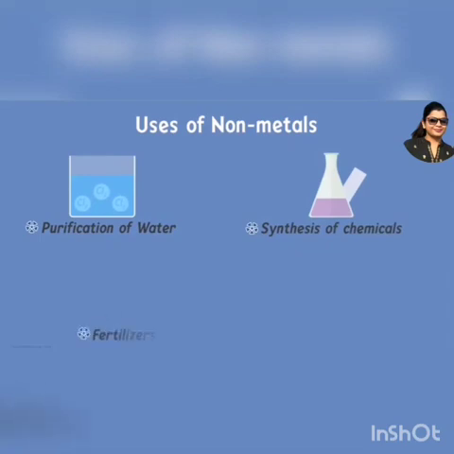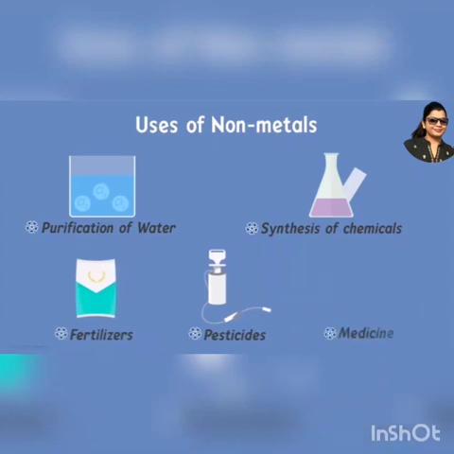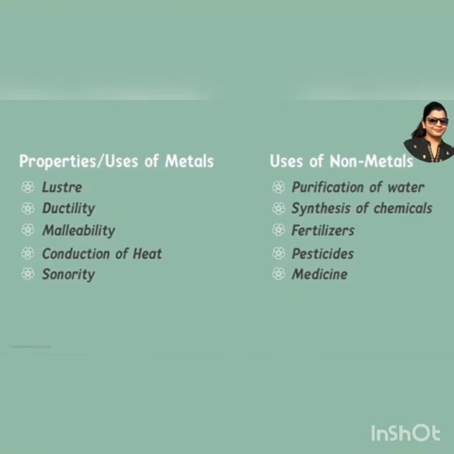Many fertilizers and even pesticides are made out of non-metals. Non-metals have an extremely important use in medicine as well. Do you know the purple colored solution that is applied on wounds? Yes, that antiseptic solution contains iodine, which has germicidal properties. So yes, metals and non-metals both play extremely important roles in making our lives better in their own different ways.